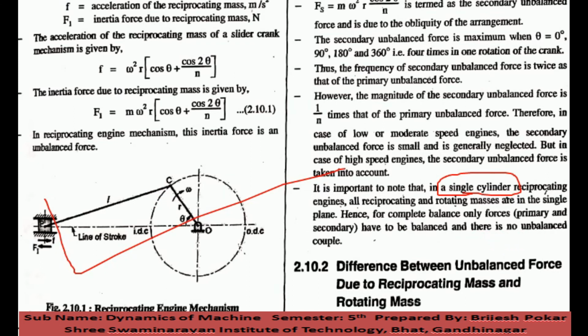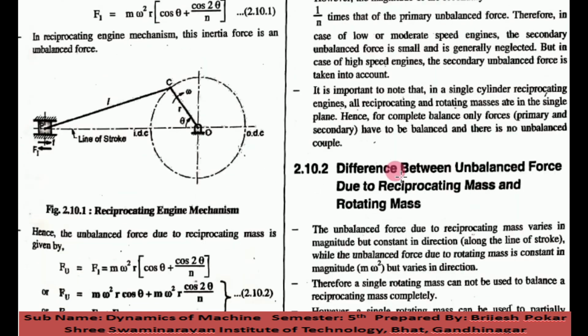As you have seen, we consider a reference plane. In balancing more than one rotating mass we consider couple, and in balancing a single rotating mass we do not consider the couple. In the same way, if we consider a multiple cylinder engine, then we have to balance the couple also. But in a single cylinder engine, in one plane, we have to balance the forces only, meaning the primary and secondary forces. Hope you understand this.